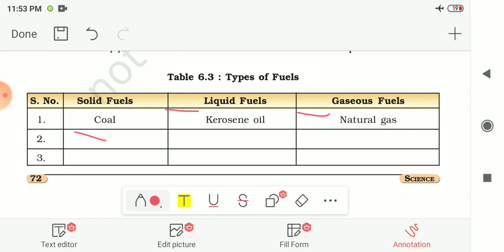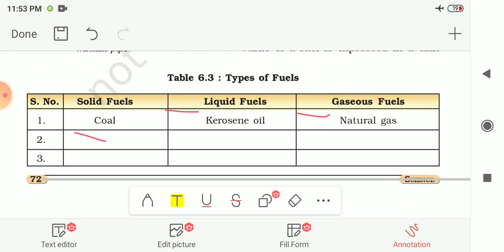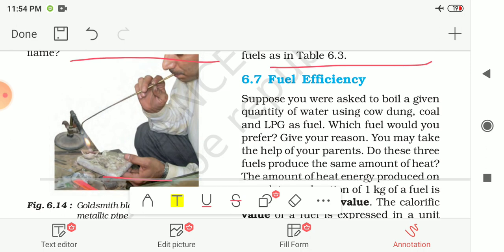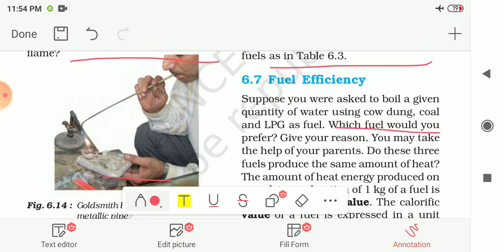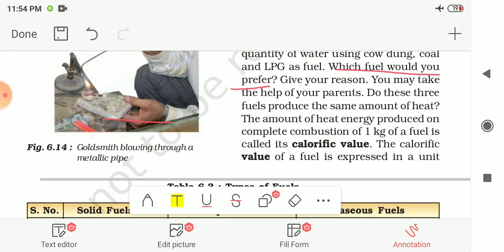So these are the different kinds of fuel. Now, how can we choose the fuel, or for what purposes do we have to choose which fuel? For that, fuel efficiency is there. Here one example is given to you. Suppose you were asked to boil a given quantity of water using cow dung, coal and LPG as the fuel. Which fuel would you prefer? Obviously you will prefer the LPG, because by this you can boil the water faster.